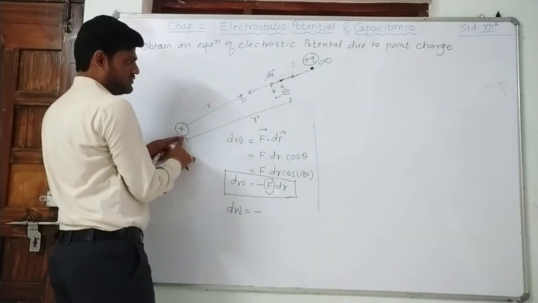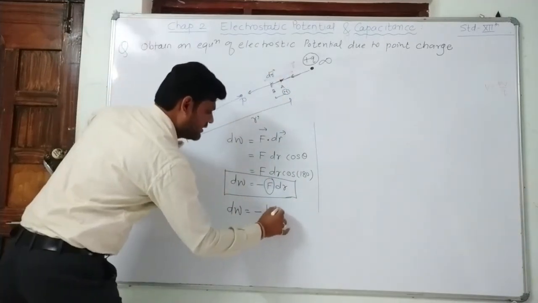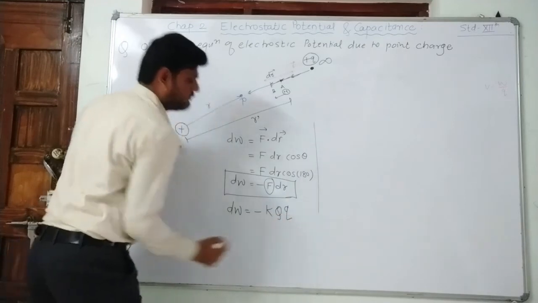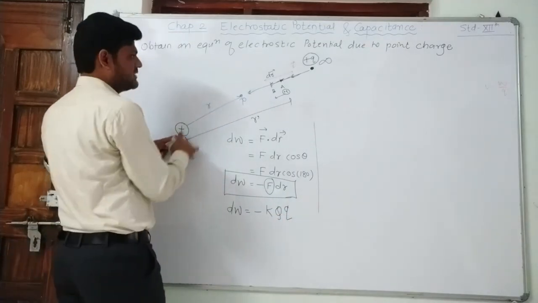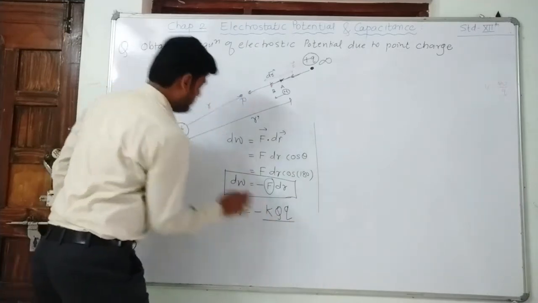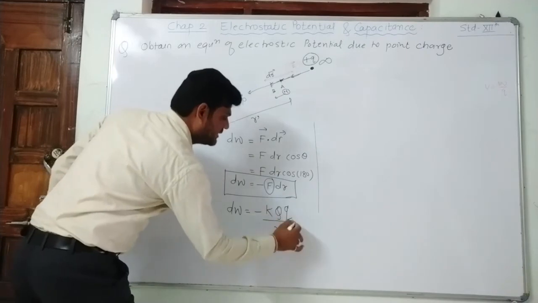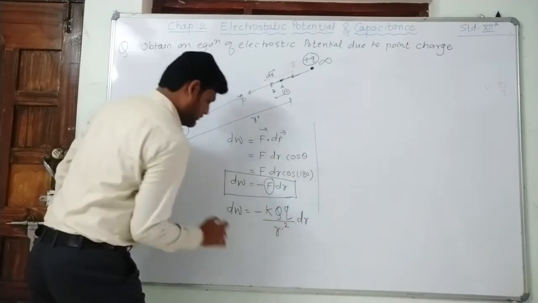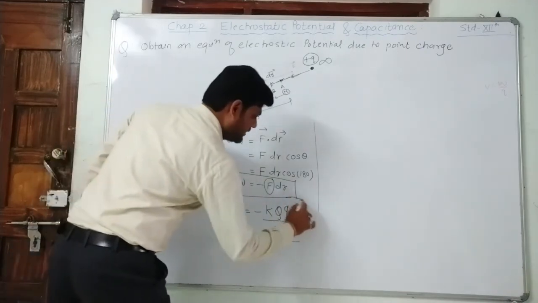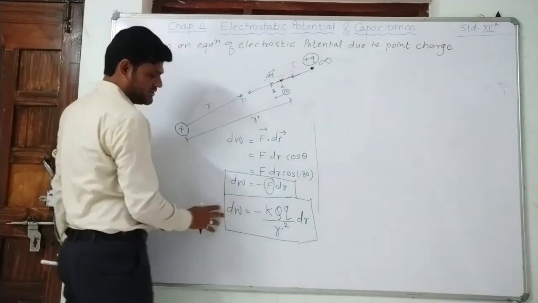So this is the source charge, this is the test charge. So K Q into q, the force between the two charges. This is the charge and this is the charge. First charge, second charge. Right? Distance between them is R dash. So here we write R dash square and here it is the dr. So this is your work done in carrying a unit positive charge from A to B. This is the work done.